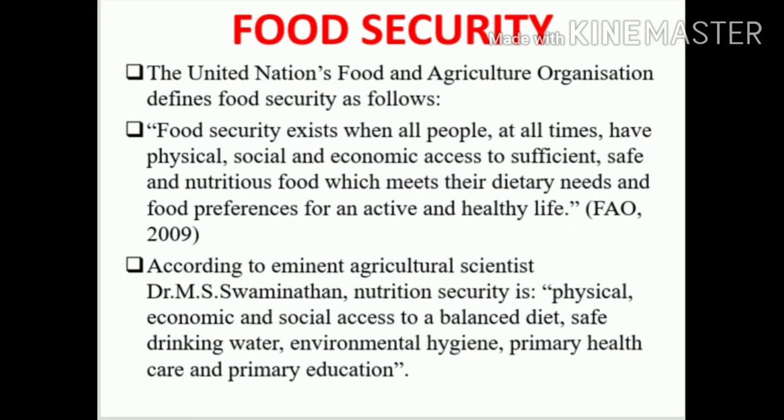The United Nations Food and Agricultural Organization defines food security. That is, under the UNO, we have an organization called Food and Agriculture, that is FAO.